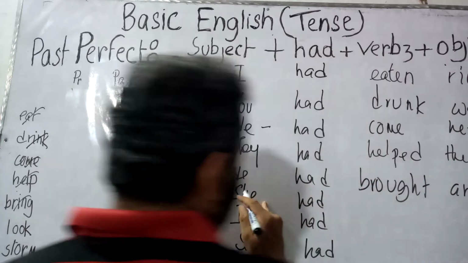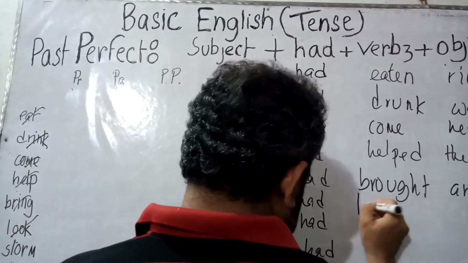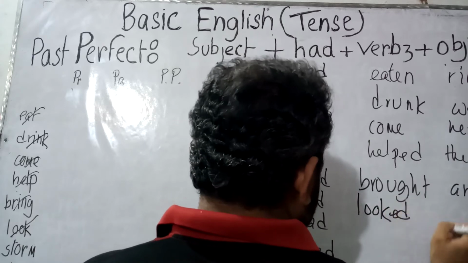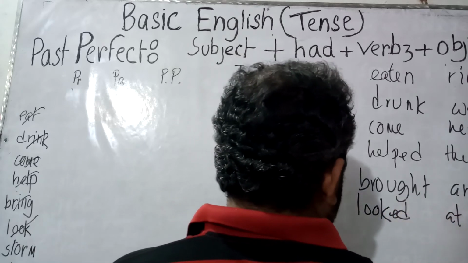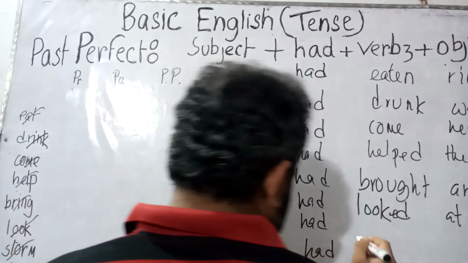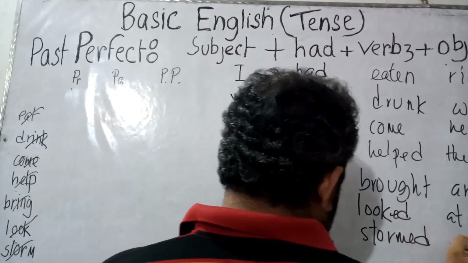Now when the subject is she and the verb is look, the verb 3 form would be looked. She had looked at me. Now when the verb is storm, it had stormed. It had stormed violently.